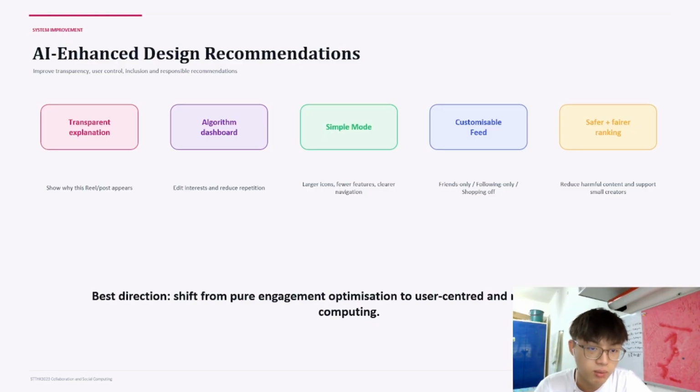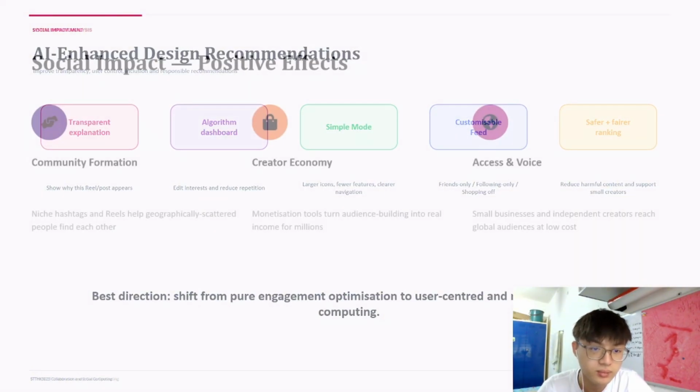Third, a simple mode can help elderly and new users by showing larger icons, clearer labels, and fewer complex features. And the fourth, customizable feed options such as friends only, following only, or shopping off can reduce distraction. And finally, safer and fairer ranking can reduce harmful content and support smaller creators.